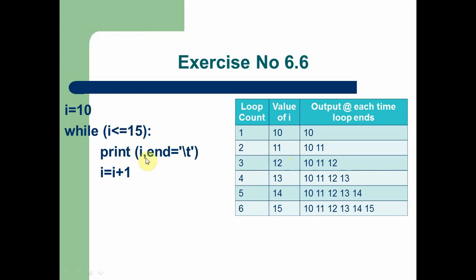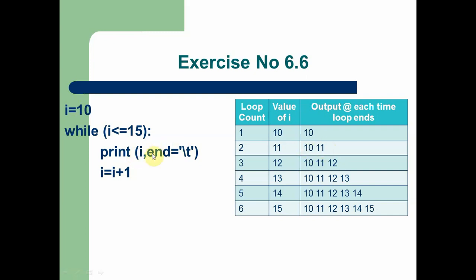Of course we know that 10 is already printed on the screen with the tab. Now we are going to print I, that is 11. The current value of I is printed after the tab space. Now the output on the screen is 10 with a tab space, and after that the value 11 is printed. So this is represented here.